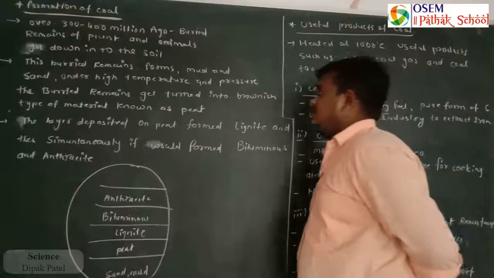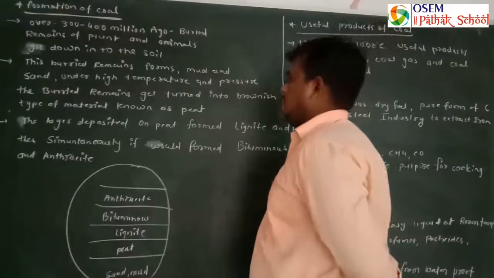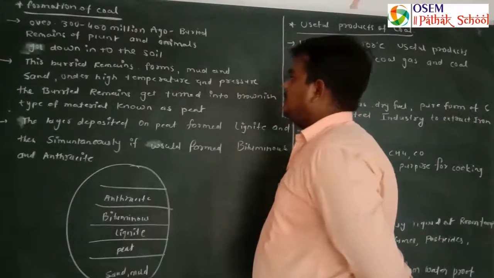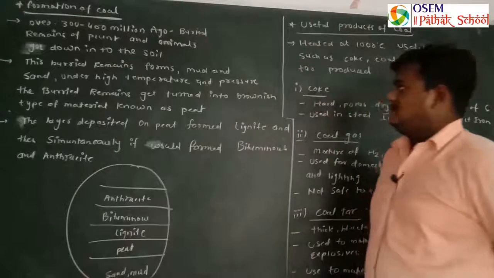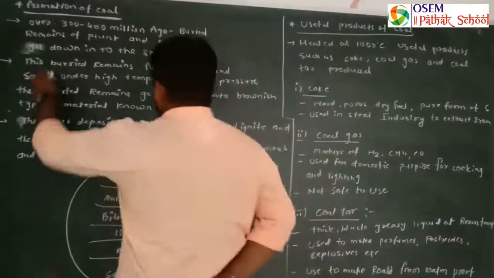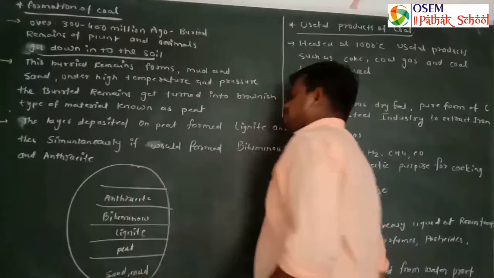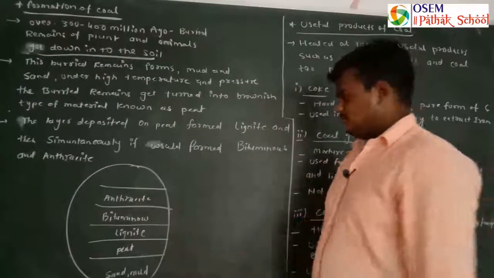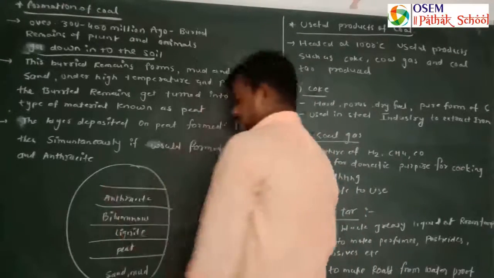Over 300 to 400 million years ago, the buried remains of plants and animals got down into the soil, into our earth's crust. Suppose this is our earth surface.